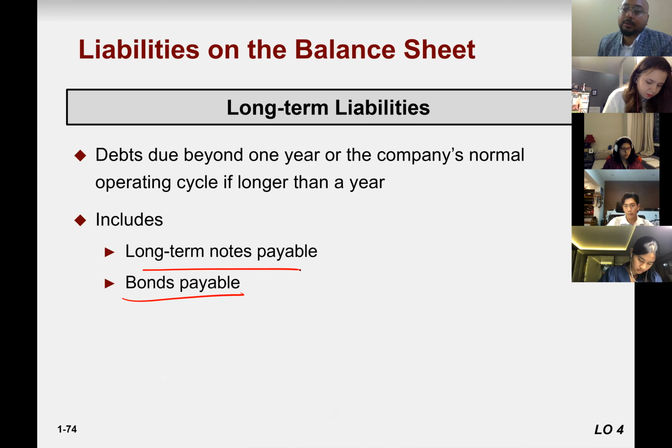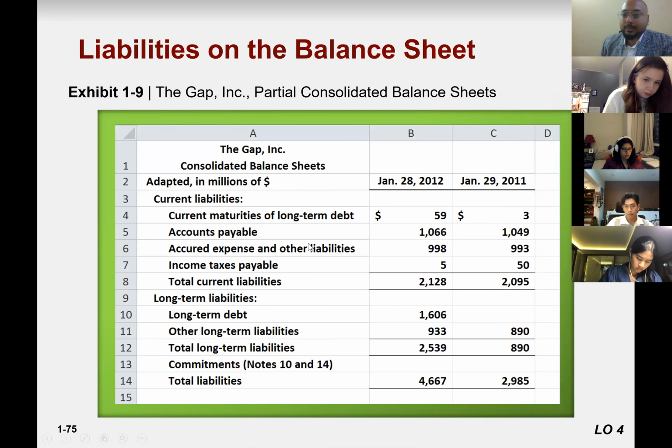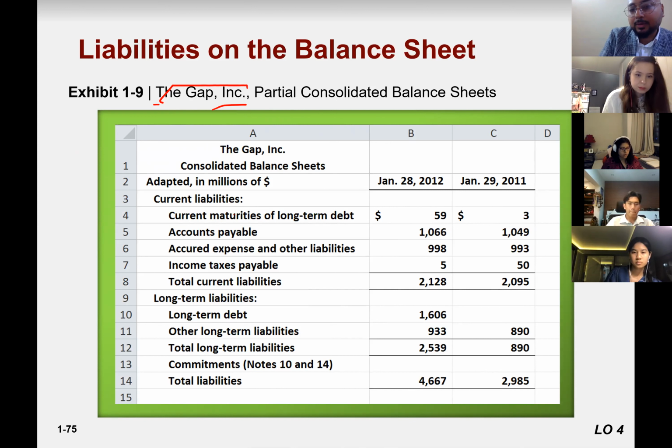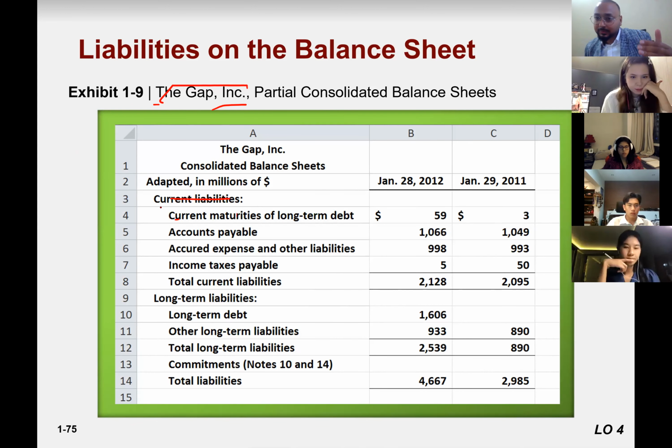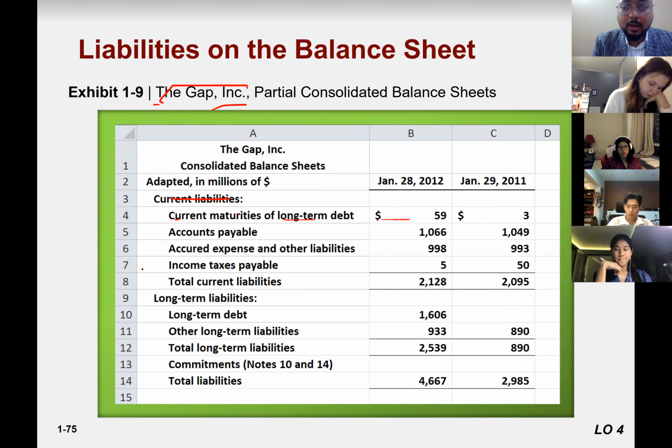Right? It's a long-term debt. So this is the liability side of the GAP Incorporation. You see current liabilities first. You write it down on a liquidity basis. Who's due first? Current maturity of long-term debts, accounts payable, accrued expenses, income tax payable, right?